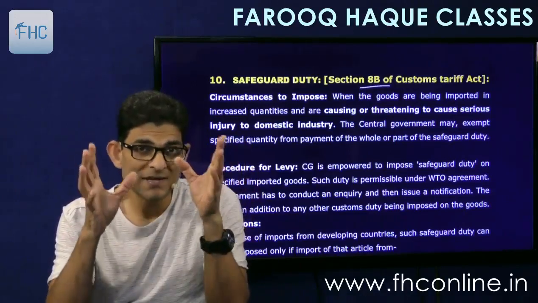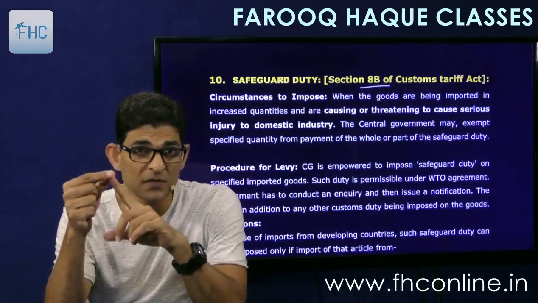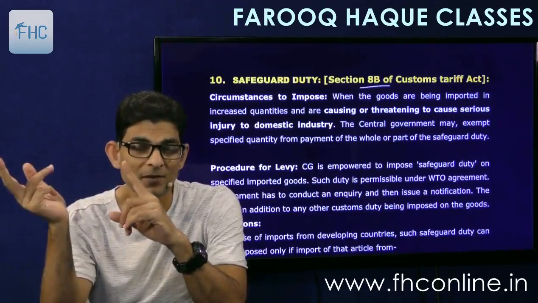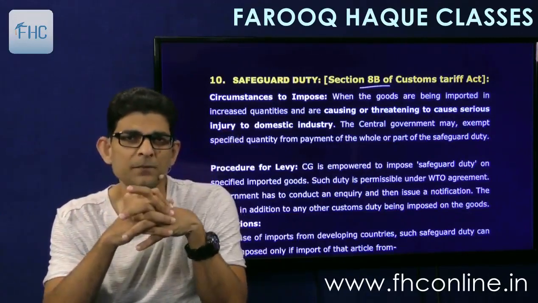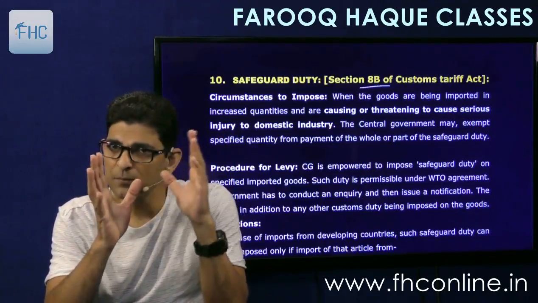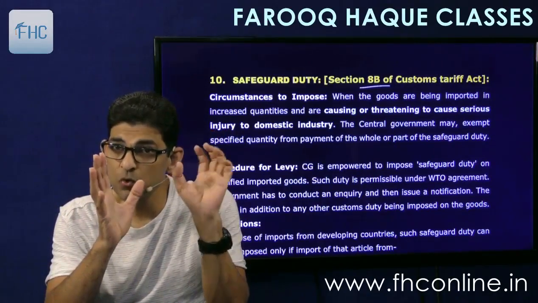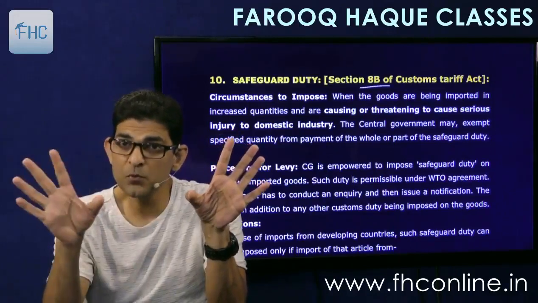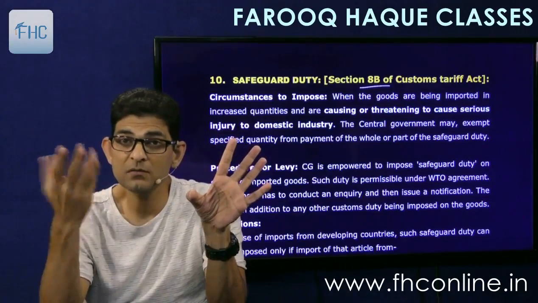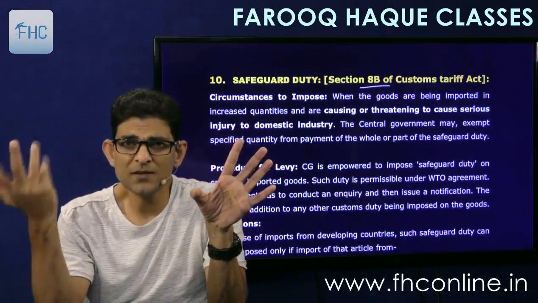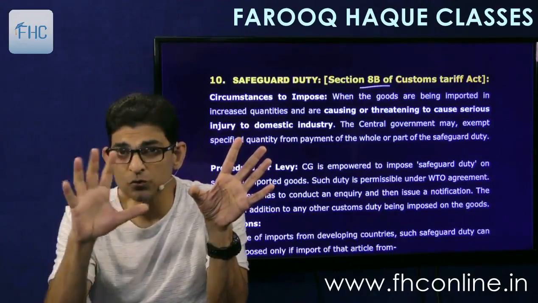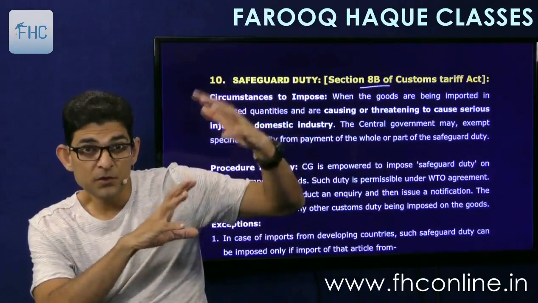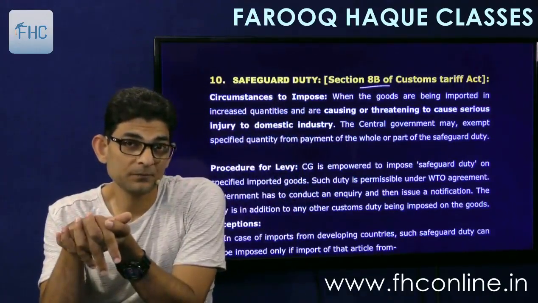So this action is a very concise action. Like if this finger is paining, we will not plaster the whole hand, we will plaster this finger, right? So this is a precise action. If the imports have increased from a country like Germany, we will impose this duty only on Germany. If the same goods are imported from Russia, we will not impose the safeguard duty, because Russia is exporting only that much goods that it had exported last time also. So there is no threat from Russia. The threat is from Germany because the quantity has increased from Germany. So we will take action against Germany.